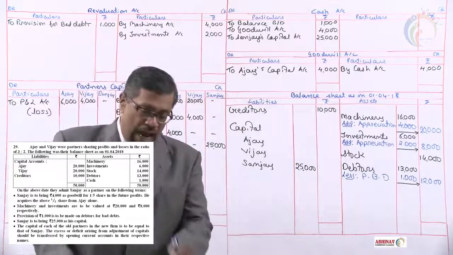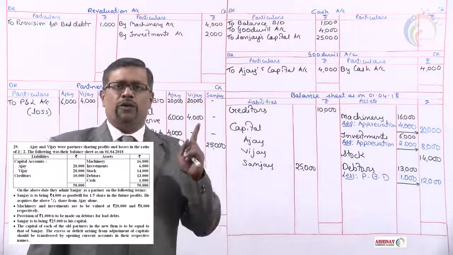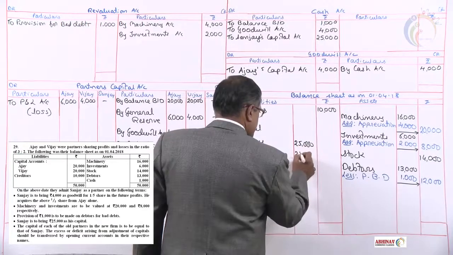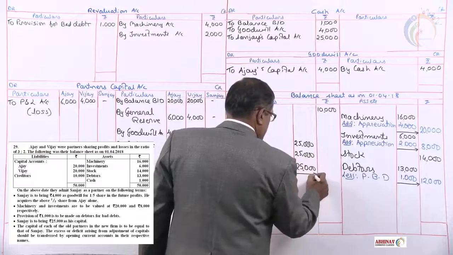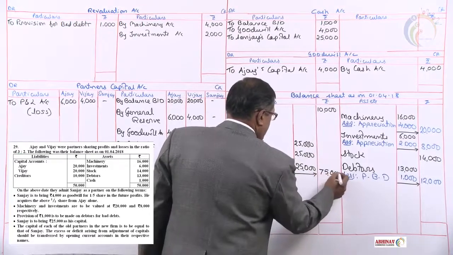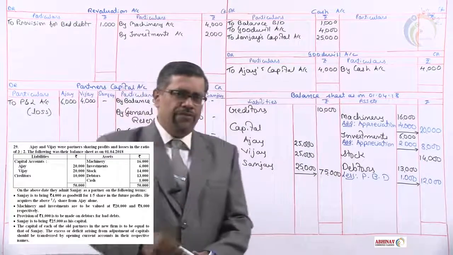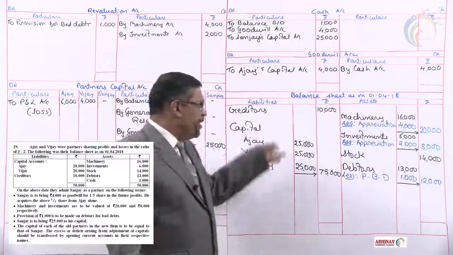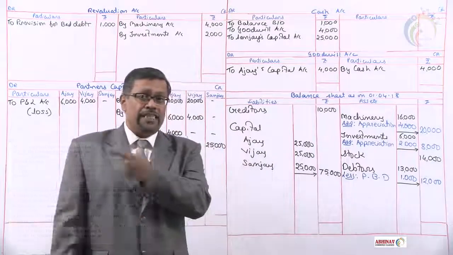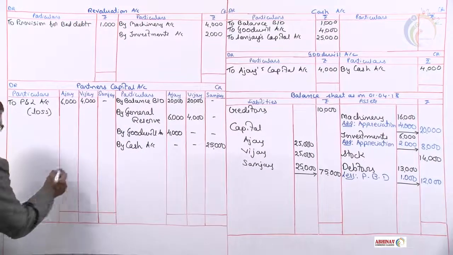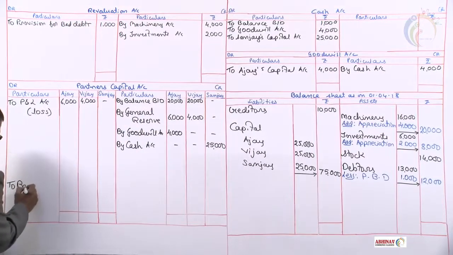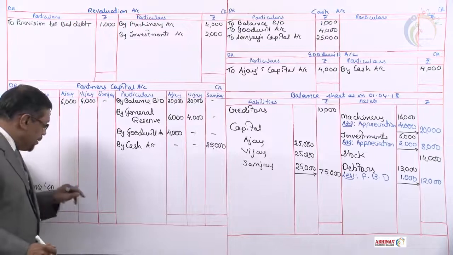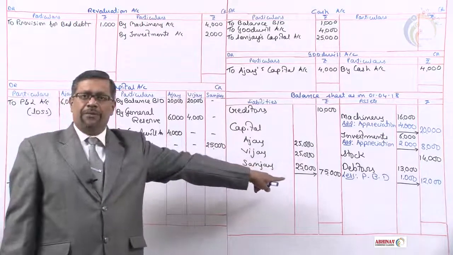What the problem says is that Ajay and Vijay's capital must also be equal to Sanjay's. That means Ajay's capital must be 25,000, Vijay's capital must be 25,000. Total capital must be 75,000. If you remember, in the last problems that we have done, from where do we get this capital? We get it from the partner's capital account. When you balance it at the end, we get a balance, and that balance we take here as the capital.